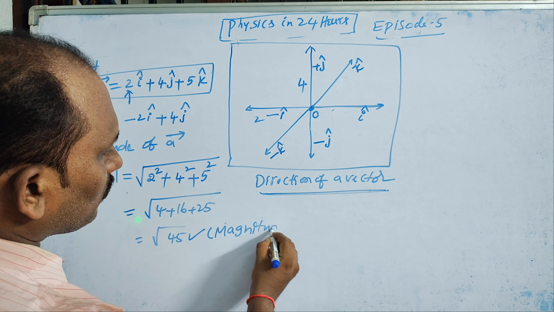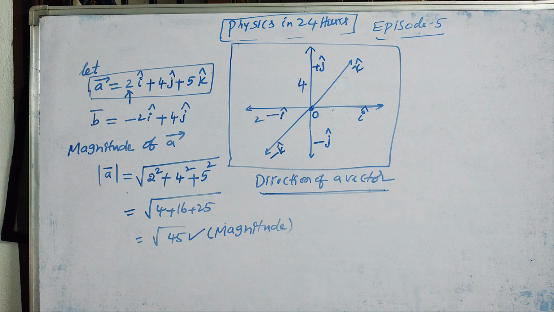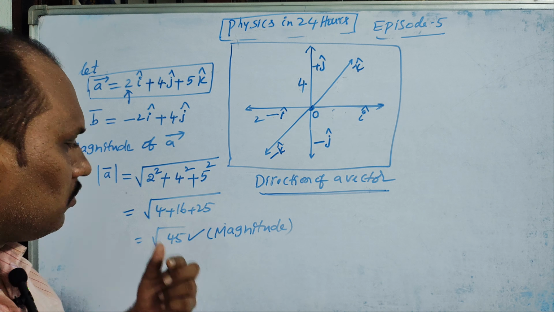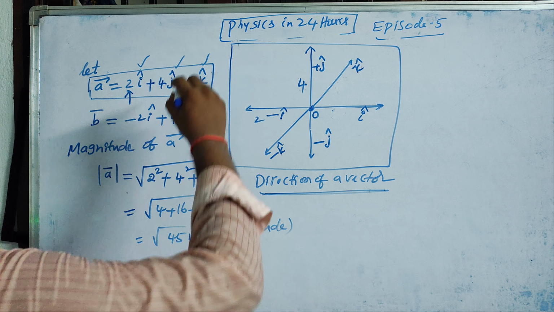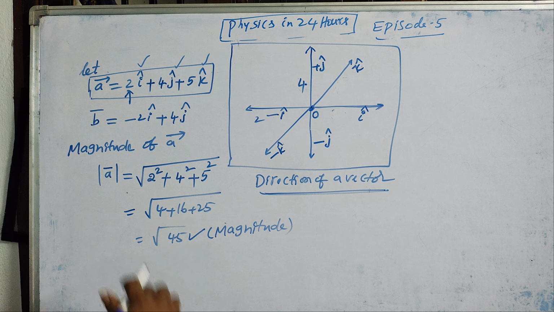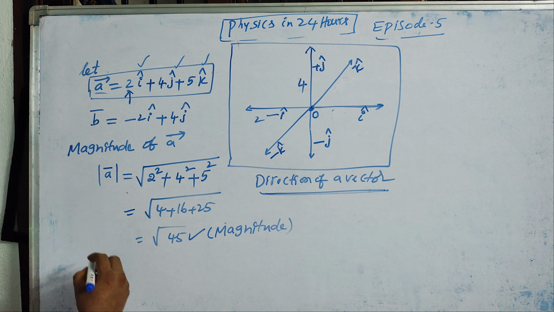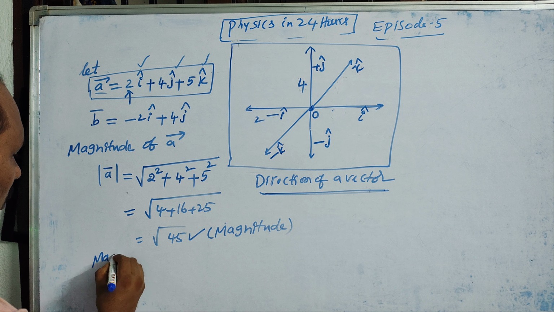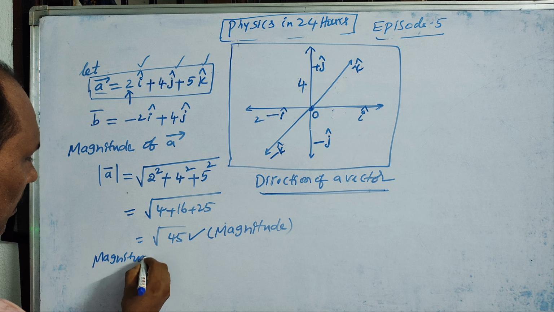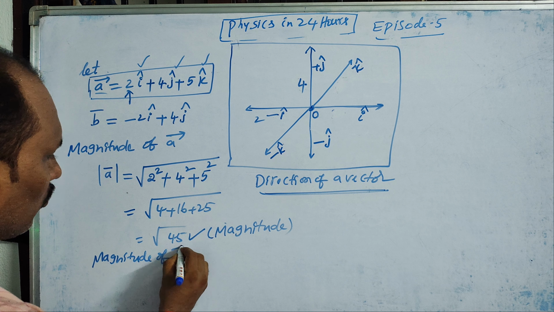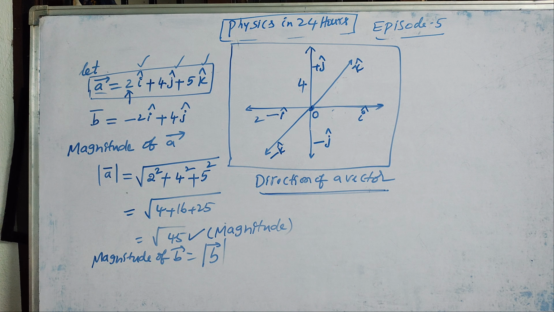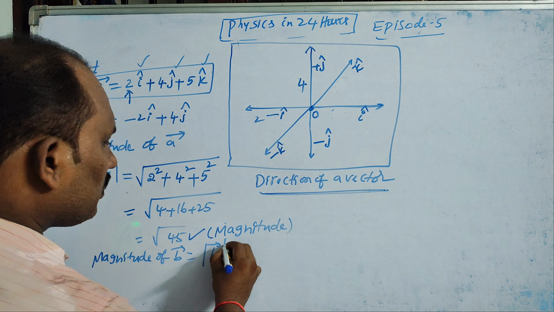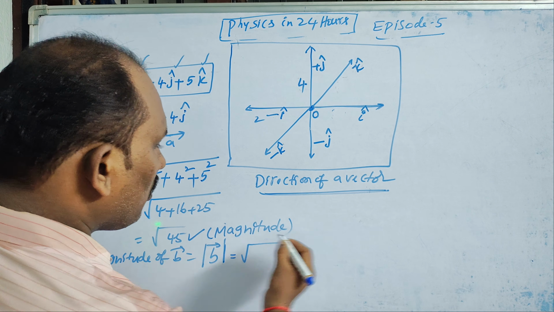I hope you understood. So this 45 is called the magnitude, and the direction is I cap, j cap, k cap, which are the directions of this vector a bar. Once again, let us say magnitude of b bar. How to calculate it? Modulus of b bar is the magnitude. What is the formula?